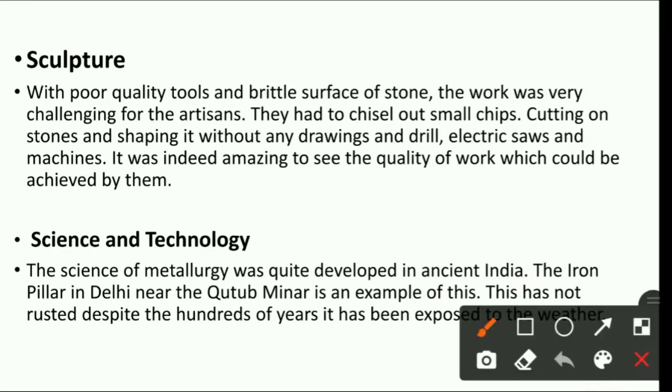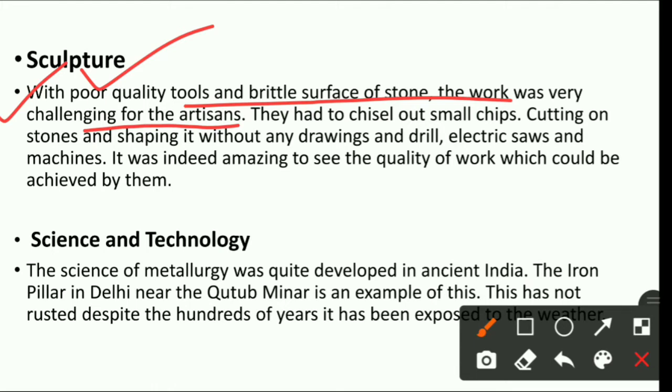Okay, now here we studied about the literature of India plus the art and architecture. Now we are going to study about sculpture. You very well know about sculpture, beta. Okay, sculpture means generally, you read the paragraph, you will understand. See, the sculpture with poor quality tools and brittle surface of stone. The work was very challenging for the artisans. Now, sculpting, how do they do it? They use a hammer or sharper tools, and they cut the rock. Okay, they cut the rock, and they give shape to the rock or the stones, and they form some identifiable things, and that process is known as sculpting.